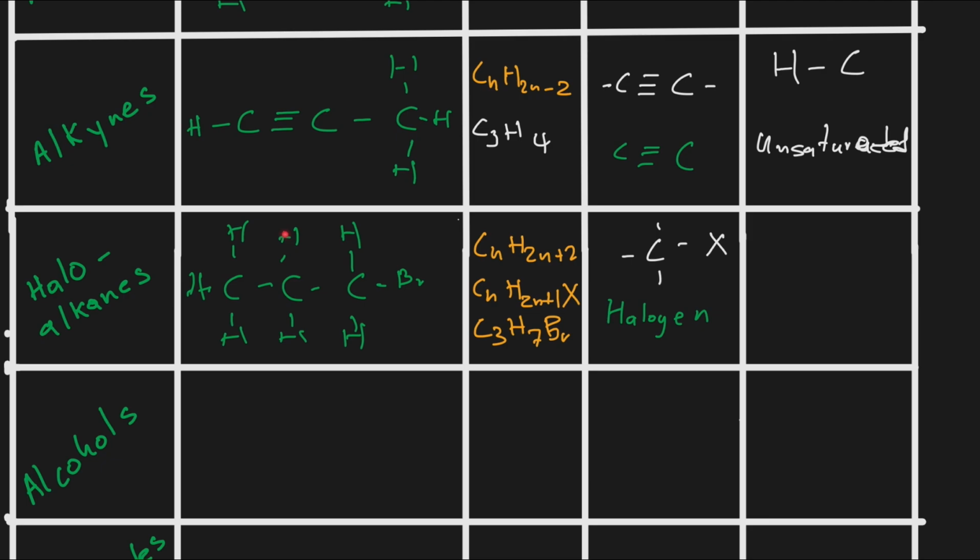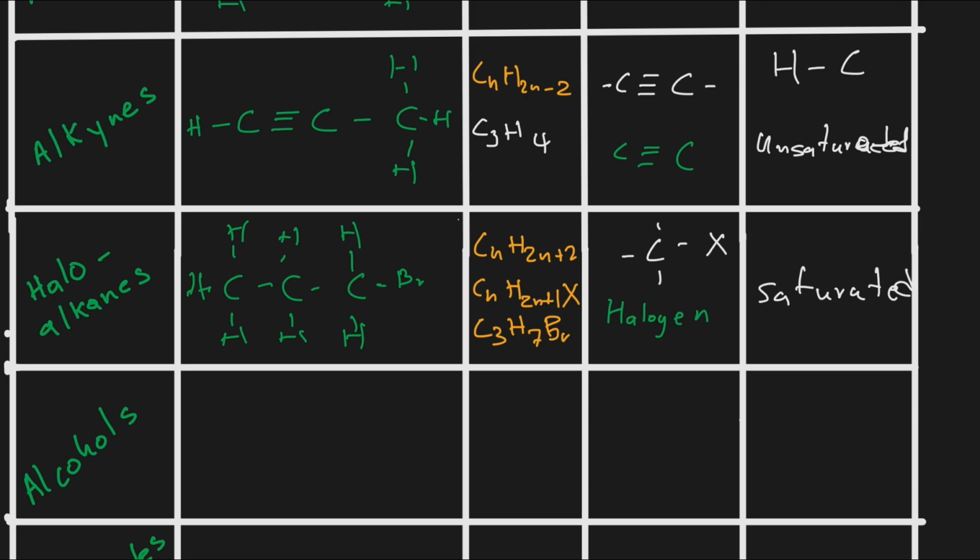But is this a hydrocarbon? No, it is not a hydrocarbon because a halogen is included. So this is not a hydrocarbon, but we can say it is saturated because we have single bonds.